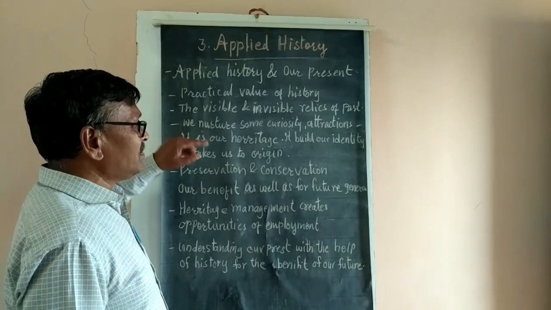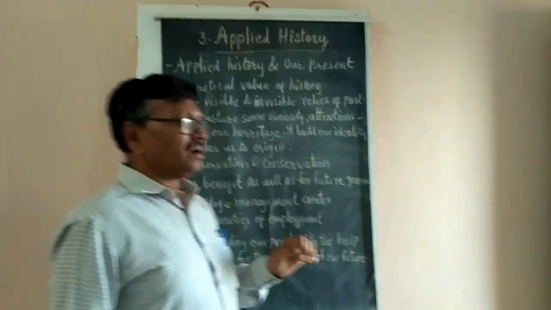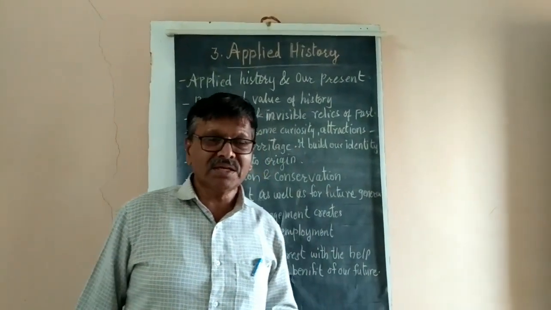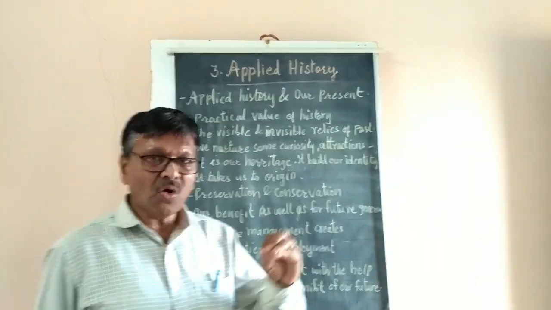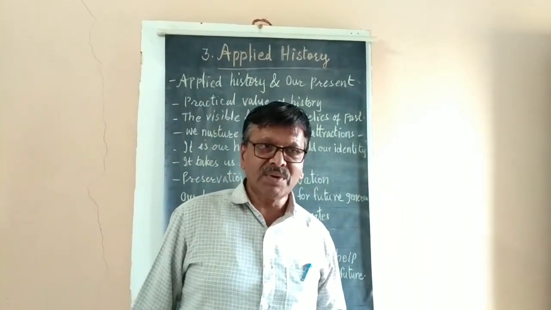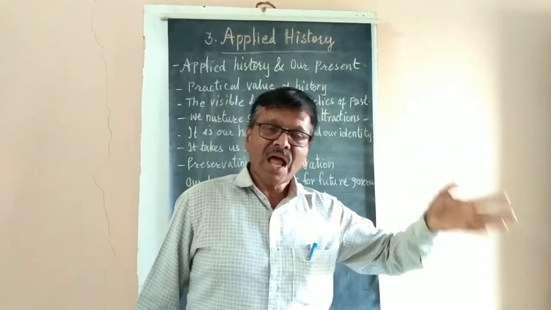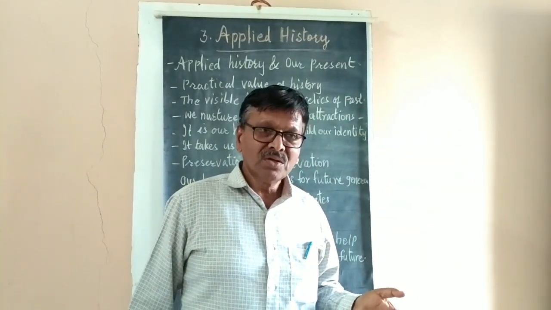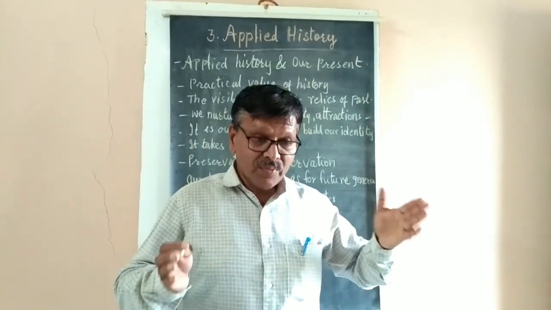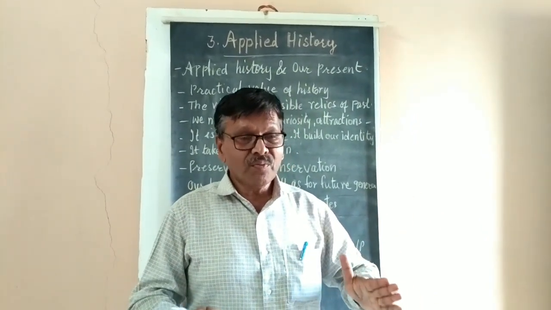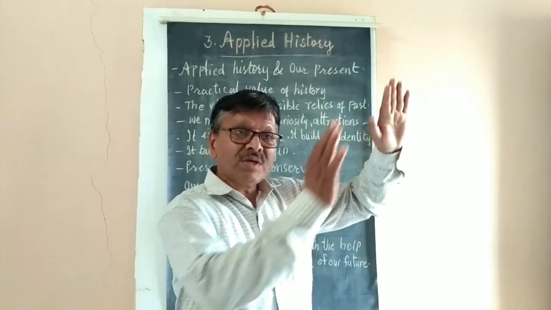The visible and invisible relics of the past. Again, I'll give you the next example of the Delhi Fort or the Taj Mahal at Agra. These are the relics, these are the remains of the past event. When we visit such sites, it tells us about the past.